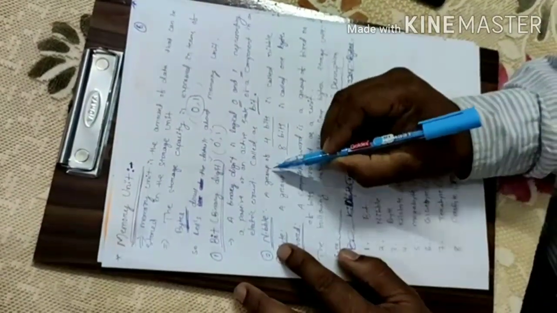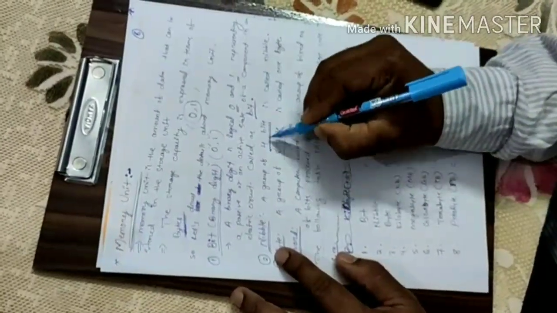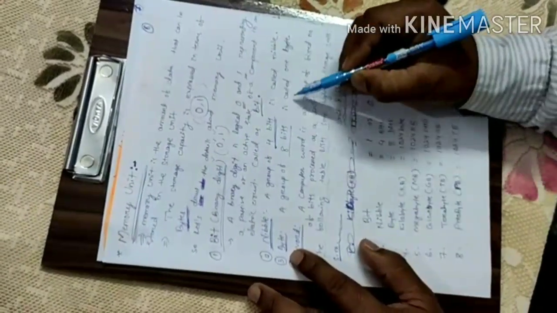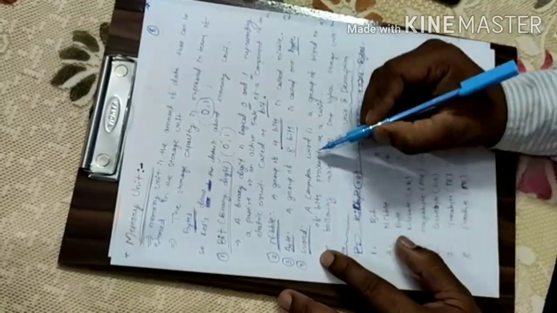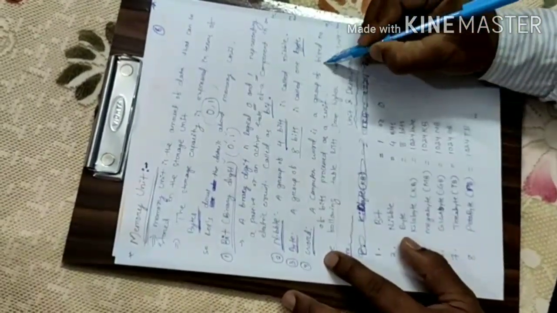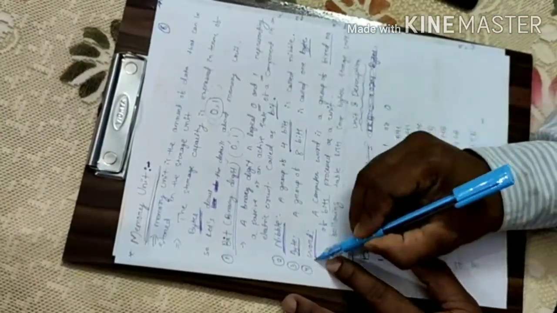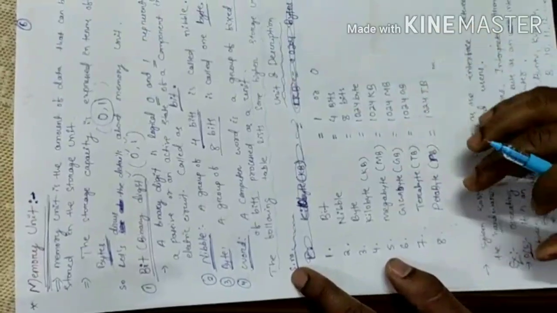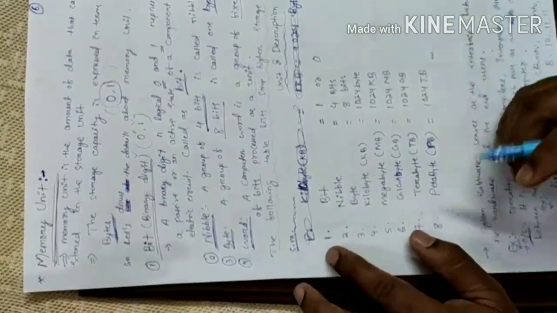What is a nibble? A group of 4 bits is called a nibble. Byte: a group of 8 bits is called 1 byte. What is a word? A computer word is a group of a fixed number of bits processed as a unit. It's called a word. So I have kept here a table of some higher storage units and their descriptions.